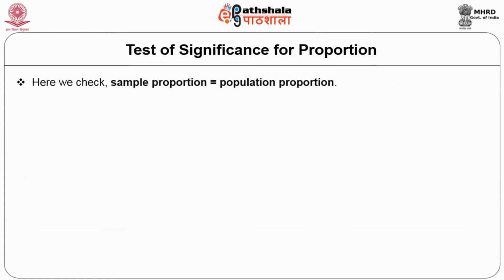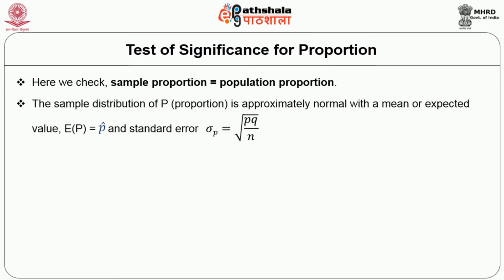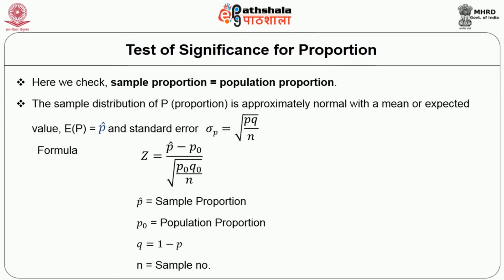Here we check whether the sample proportion is equal to population proportion. The sample distribution of proportion is approximately normal with a mean or expected value. The formula for this proportion test is given here, where P cap is the sample proportion, P naught is the population proportion, Q is 1 minus P, and n is the sample number.